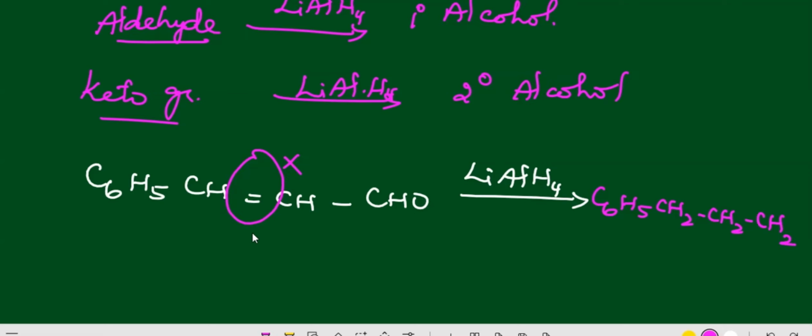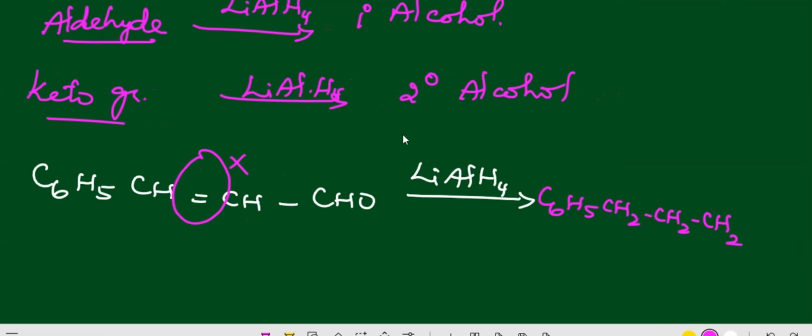How many hydrogens are there? How many carbons are there? That many CH2 and then OH. See, this is aldehyde, so definitely you will get primary alcohol. What I mentioned is clear, right? And the same way, if a keto group is present over there, you will get secondary alcohol. I hope you got the clarity. So please remember, lithium aluminum hydride when it reacts with aldehyde gives primary alcohol. When it is a keto group, you will get the secondary alcohol.